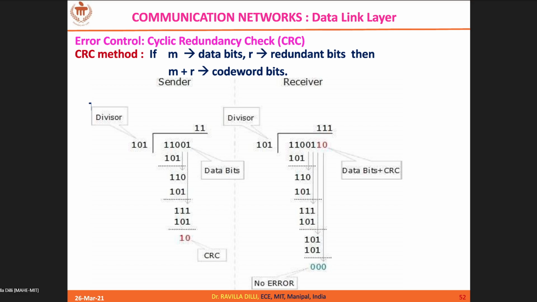So in the quotient part, I'll keep 1, and the divisor value I'll keep here. So 110, just below that you can keep 101, and perform the XOR operation. So what you will get is 1 XOR 1 is a 0, so you can ignore that, and the result is 0 double 1. So 0 can be ignored, so of course it is not shown here. And double 1, after the end of the first iteration, you will be getting a 1 1. Okay.